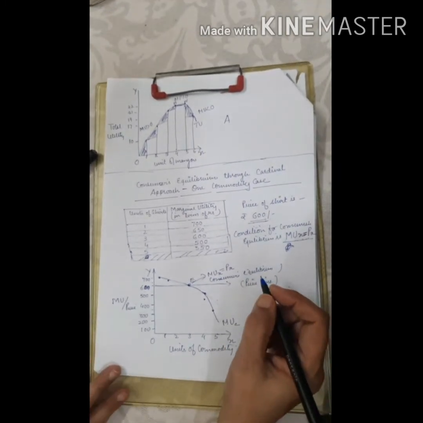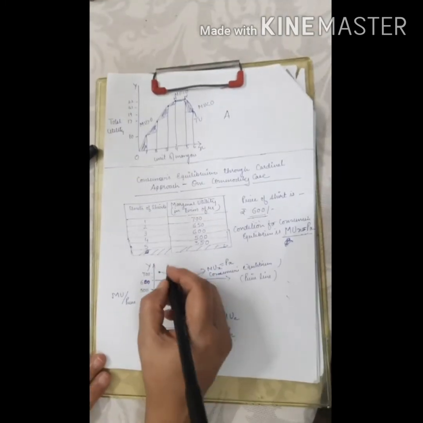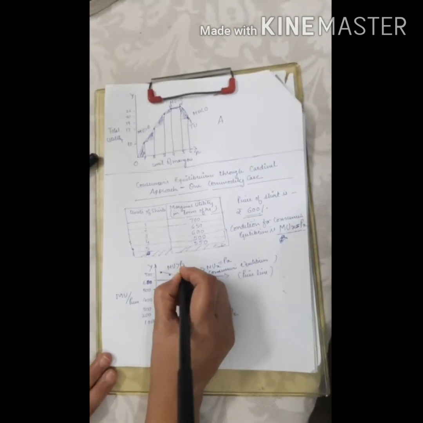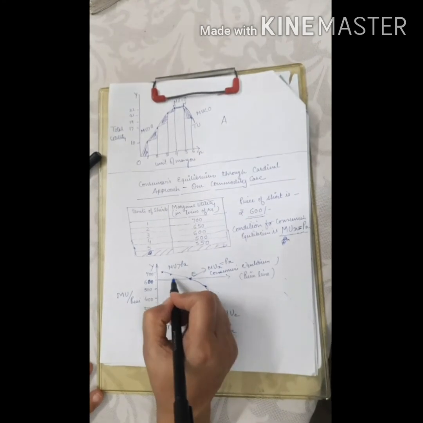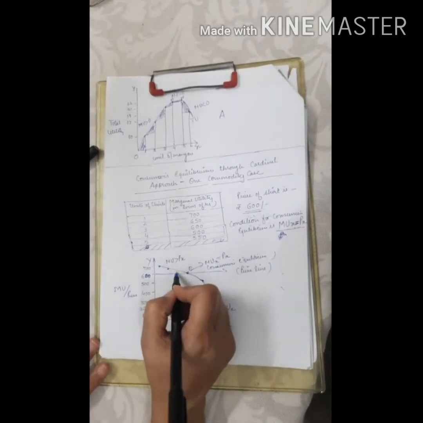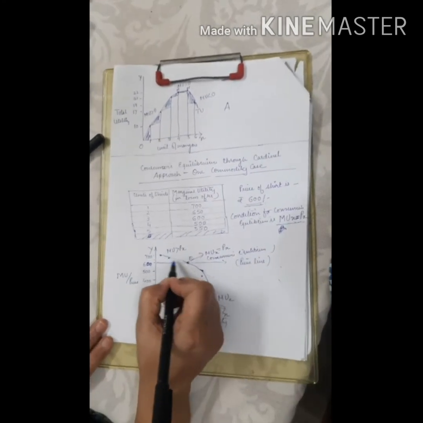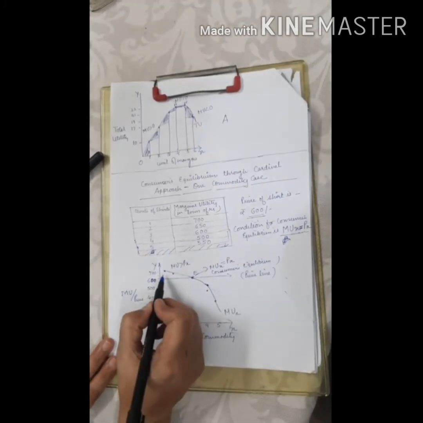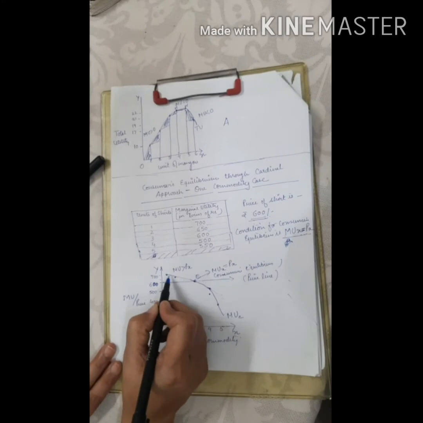Now, here MU of x is greater than price of x, and I have told you that if MU of x is greater than price of x, then in order to increase his satisfaction, to maximize his total satisfaction, the consumer will purchase more units of the commodity.